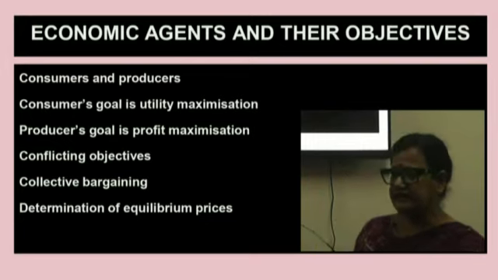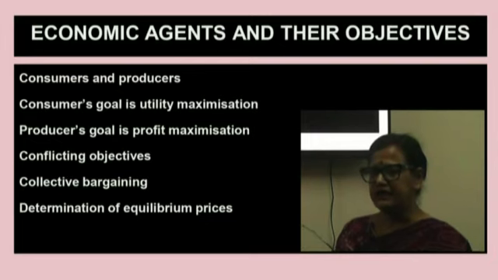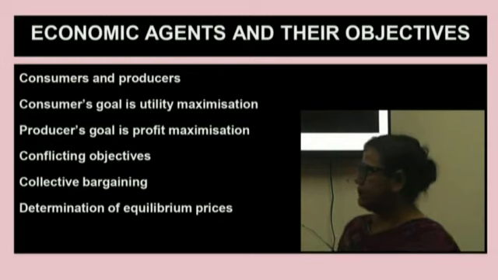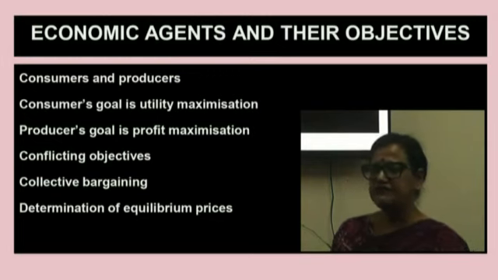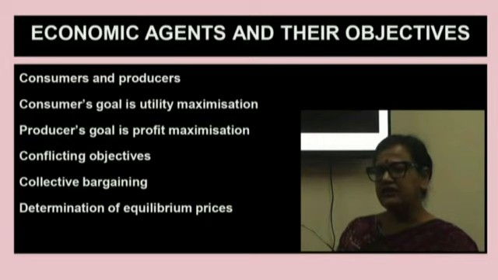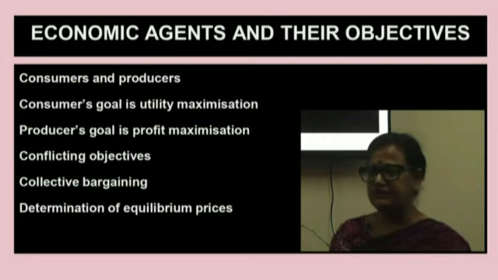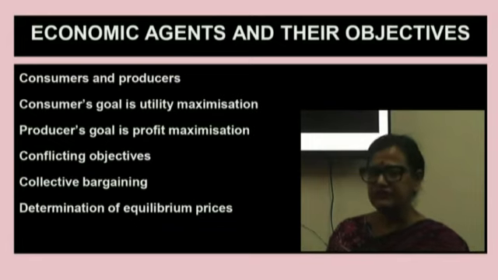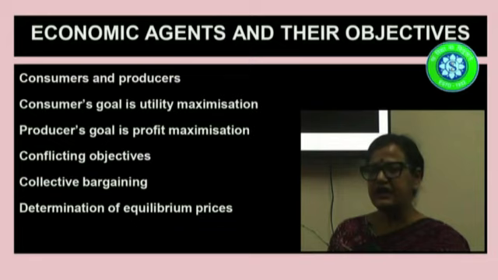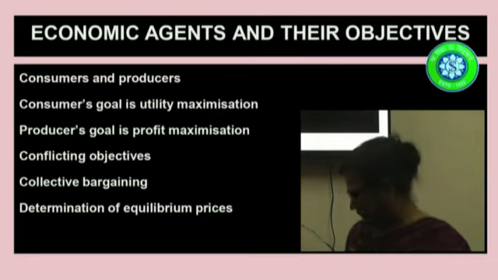So it is very important to understand what utility is all about, because it is through these conflicting objectives of producers and the consumers that equilibrium price is determined. So we need to focus on two very important things, utility and profits. Today my area would be entirely on utility.